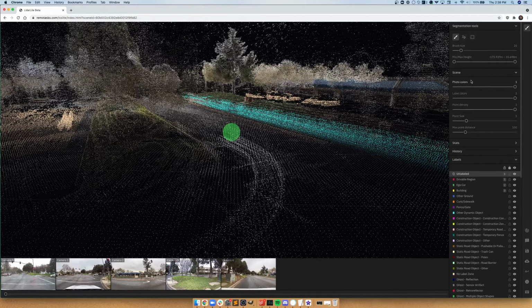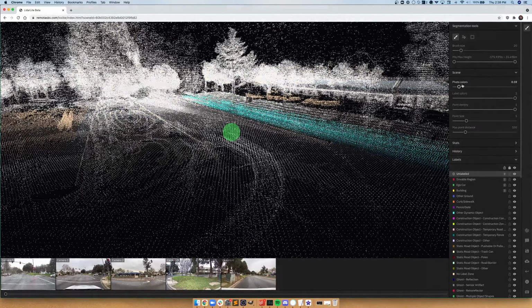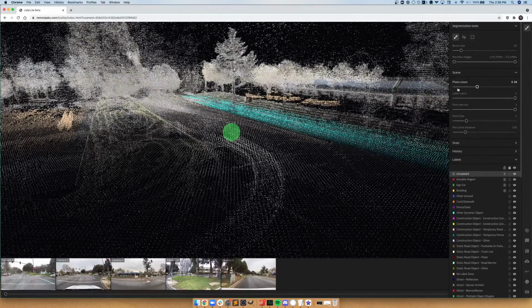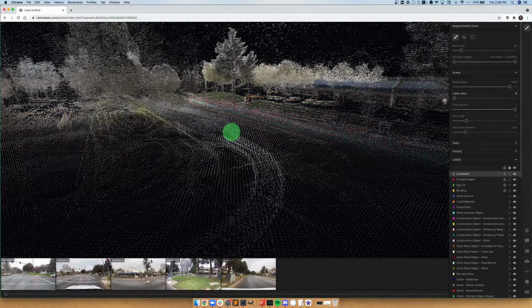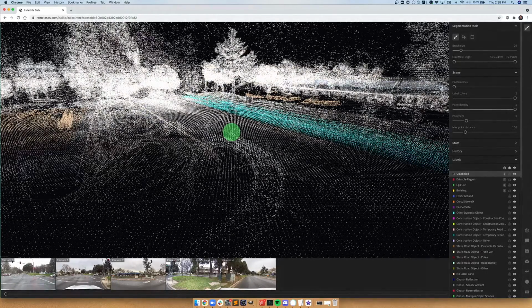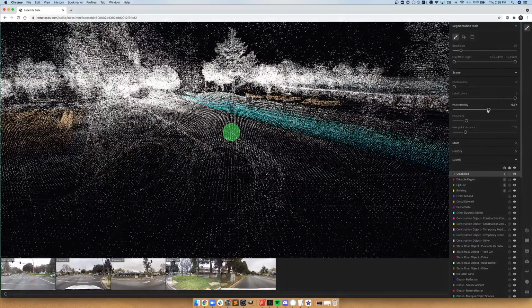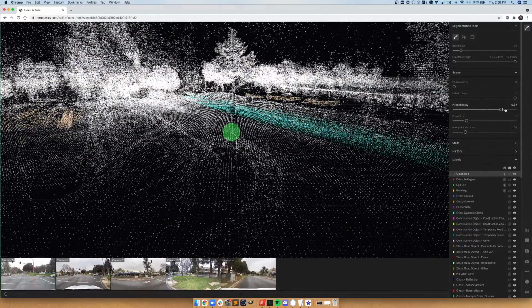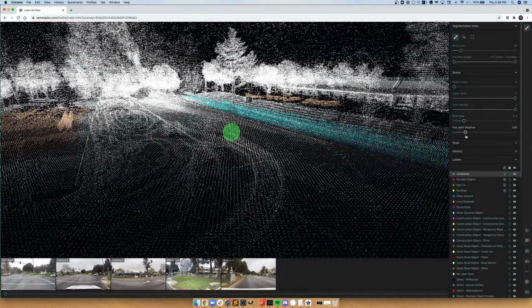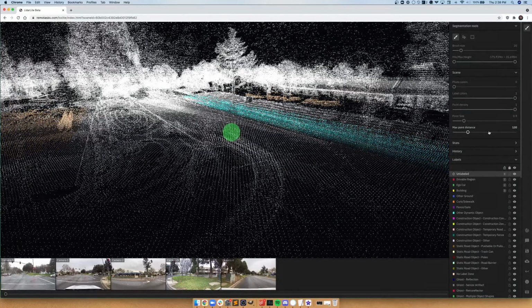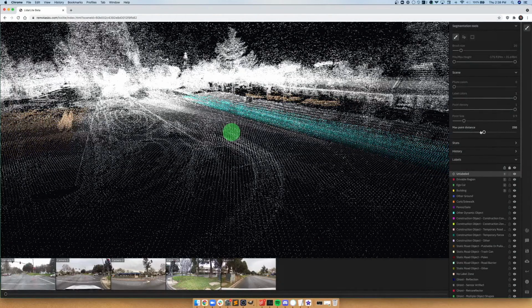For example, if you want to adjust the scene settings, you can click on Scene, and you can find similar settings that you would have found in the Points menu. Here you can affect whether or not the points are colored based off of what they look like in camera view. You can adjust label colors, which means coloring the points based off of the current selected label. Point density increases or decreases the amount of points that are shown. Point size increases the size of the points. And finally, the max point distance increases the size of the points based off of where they're located in relation to where you are in camera view or in your current view.